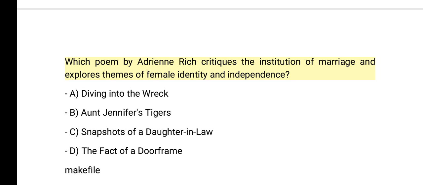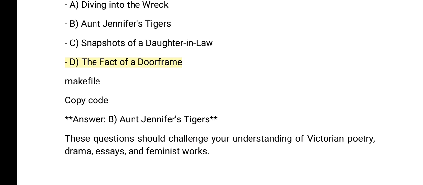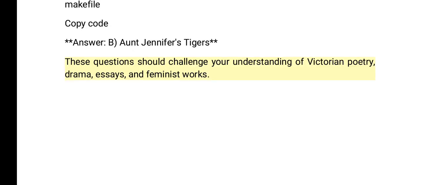Which poem by Adrienne Rich critiques the institution of marriage and explores themes of female identity and independence? A. Diving into the Wreck. B. Aunt Jennifer's Tigers. C. Snapshots of a Daughter-in-Law. D. The Fact of a Doorframe. Answer. B. Aunt Jennifer's Tigers. These questions should challenge your understanding of Victorian poetry, drama, essays, and feminist works.